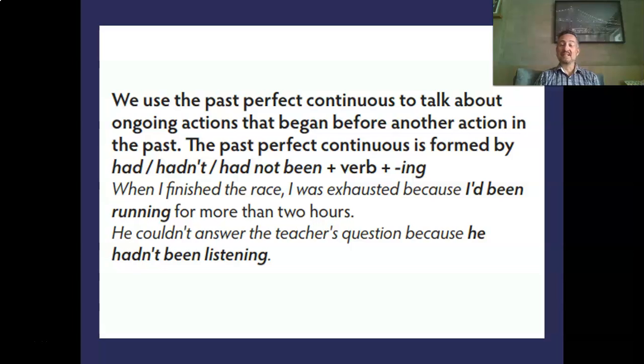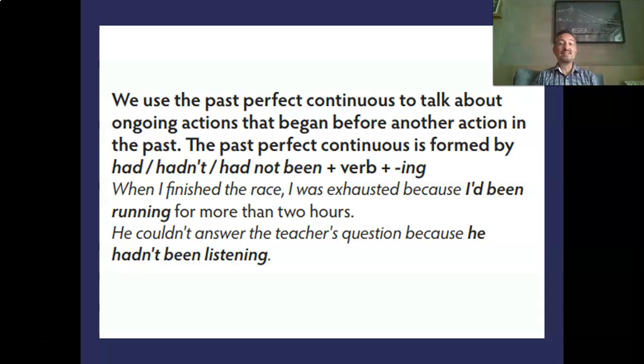So the past perfect continuous is formed by had or hadn't, been, and the verb with ing. For example, when I finished the race, I was exhausted because I had been running for more than 2 hours. So these are two actions in the past. I had been running for 2 hours, then I finished the race and I was really tired. So I had been doing something, I was in a continuous action until the race was over, until I finished the race.